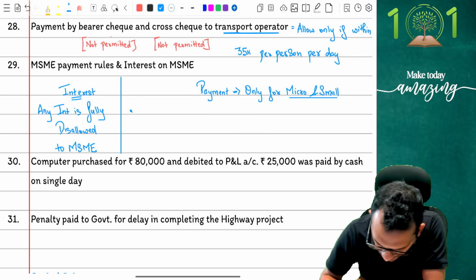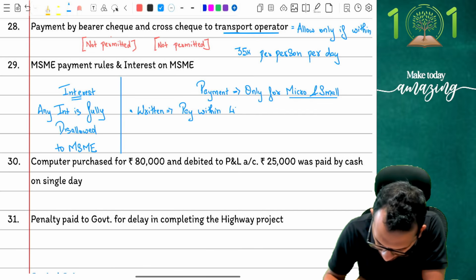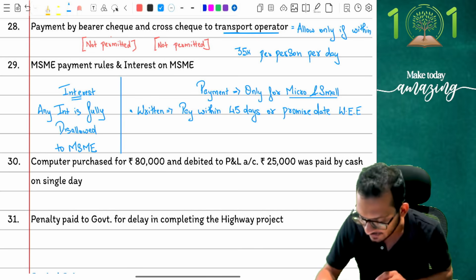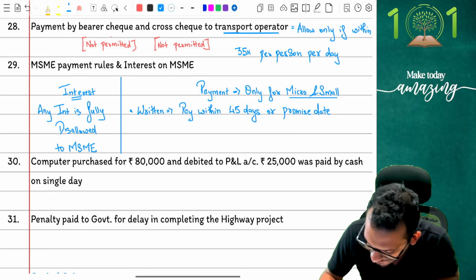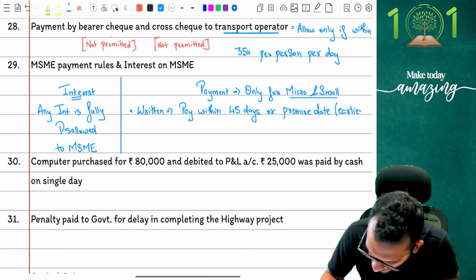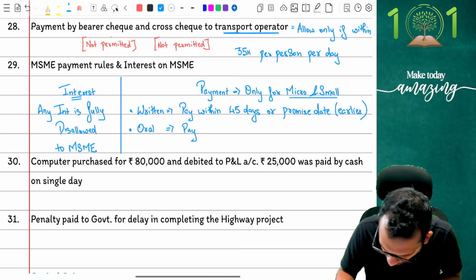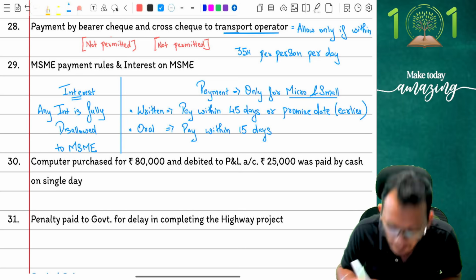Here where income tax comes and says, if it is written, it is pay within 45 days or promised date. It is pay within 45 days or promised date, whichever is earlier. Let me make it easier so that you understand the short forms. Yes, if it is not a written agreement, if it is oral agreement, then it says pay within 15 days. It is pay within 15 days, and that's what the condition is.